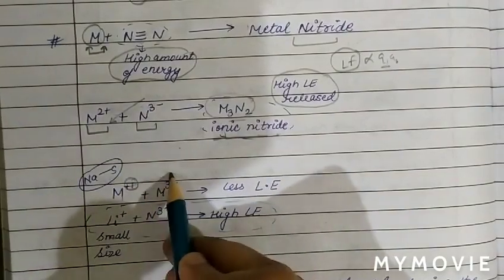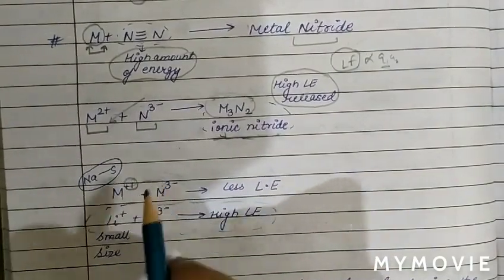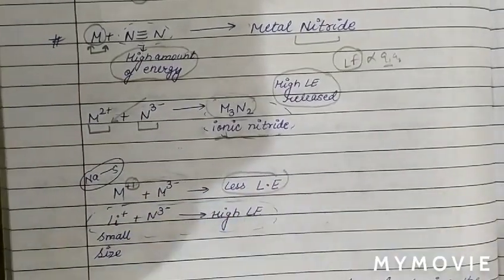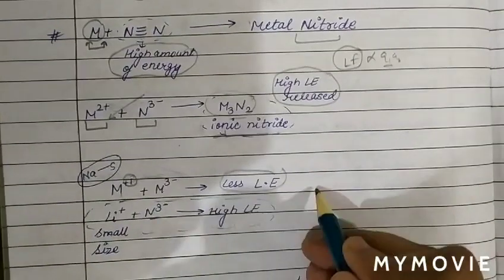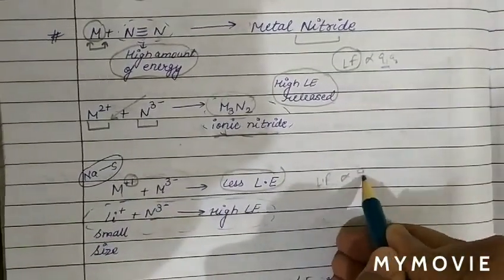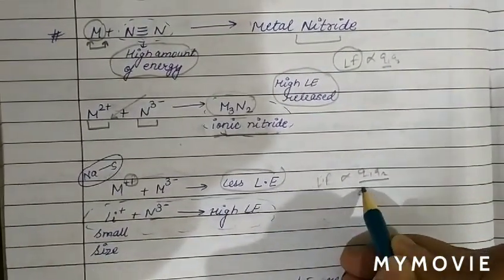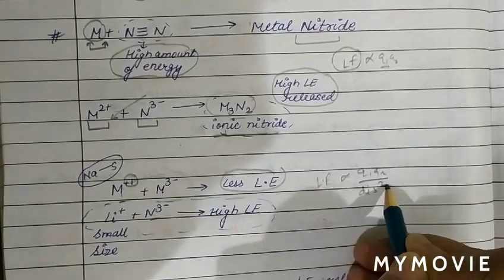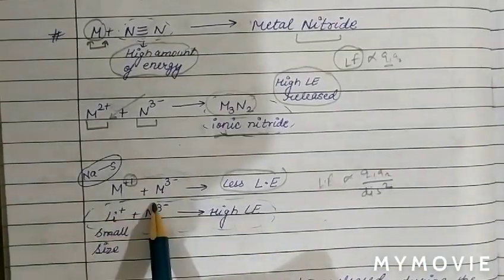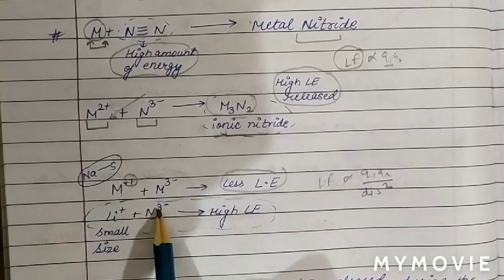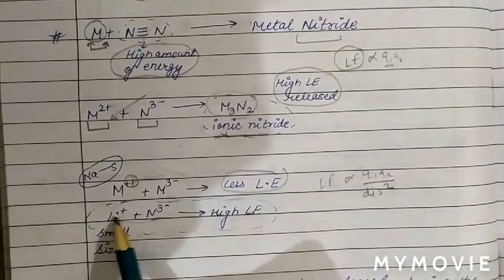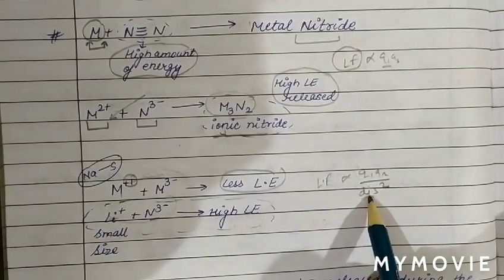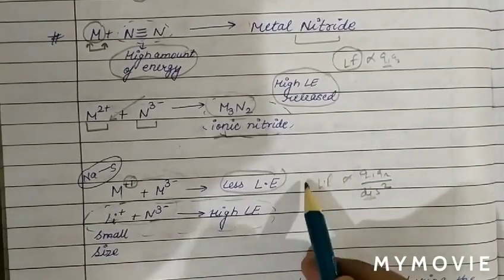While in the case of Li and N3, when the metal is unipositive, the product of charge is 3. It means the product of charge is less, therefore lattice energy is less. But in the case of Li+ and N3-, what happens? As we know, lattice energy is proportional to the product of charge divided by distance squared. The product of charge in the case of Li and N3 is also 3.